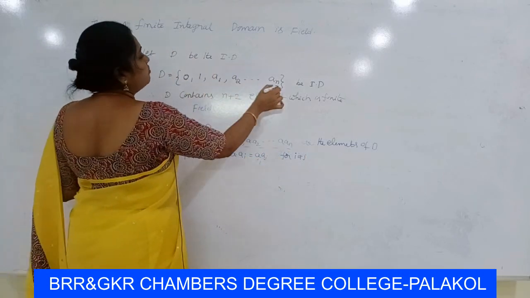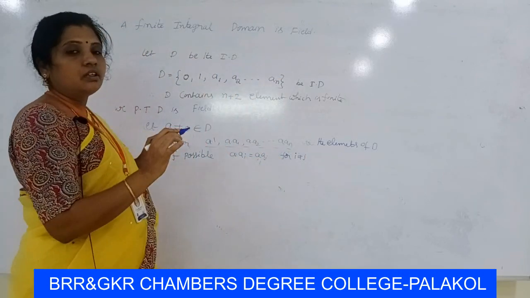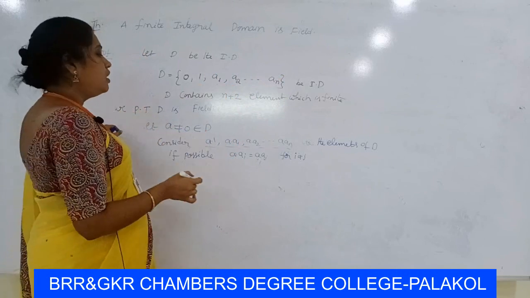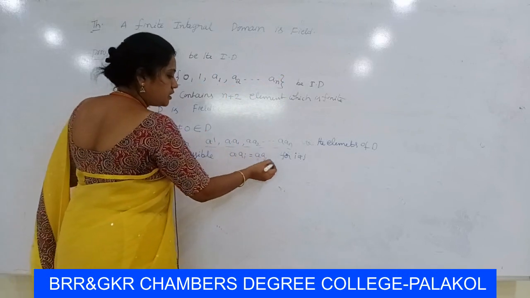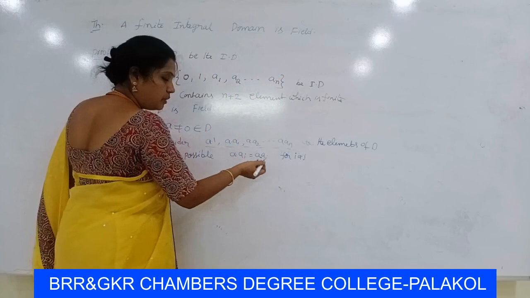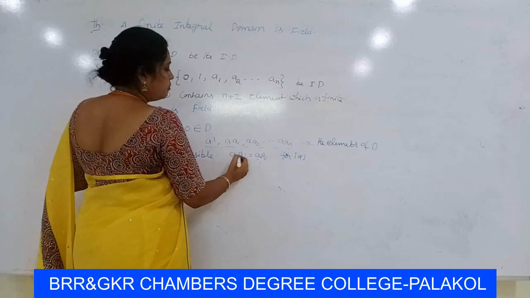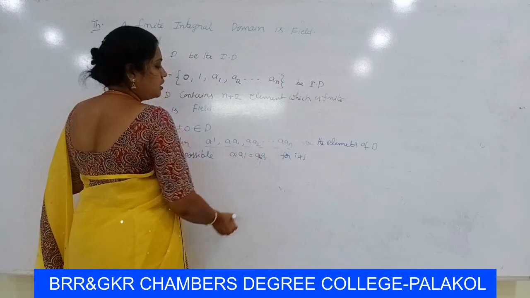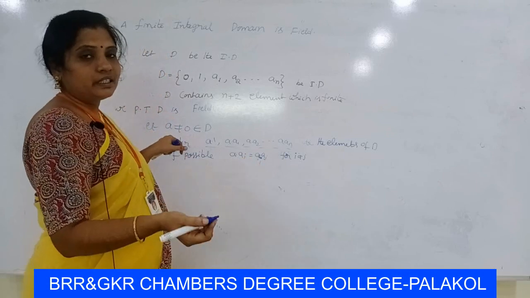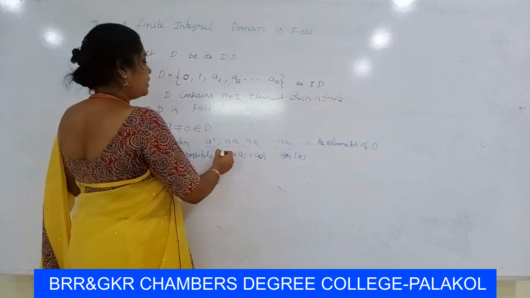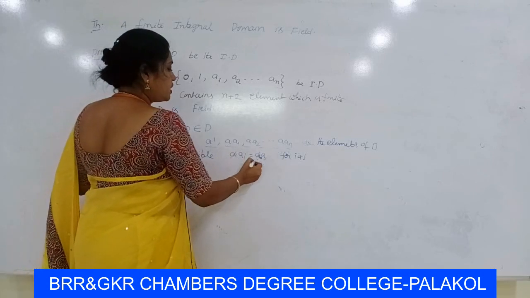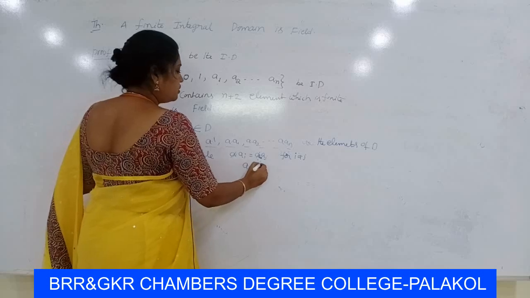Here this is a finite set, so all these elements are distinct elements. So ai and aj are distinct, but their products may be equal. Then by the cancellation law, since cancellation laws hold in an integral domain, by the left cancellation law we cancel a, and then we get ai is equal to aj.